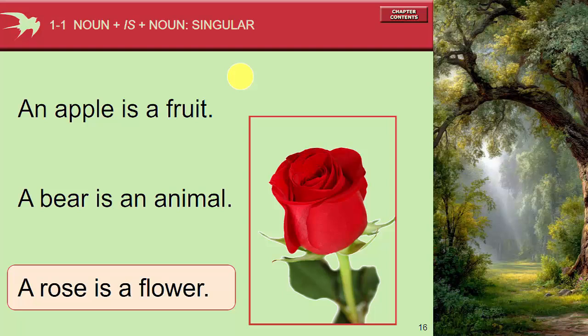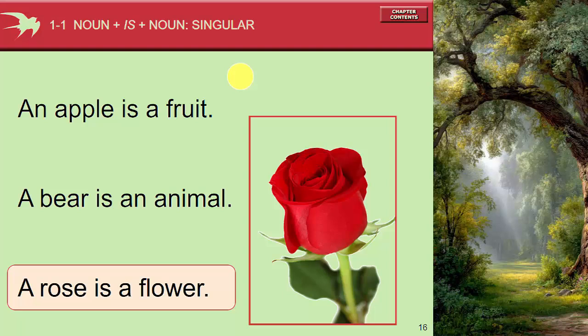Bear is an animal. We can change into question. Is a bear an animal? The answer is yes, a bear is an animal, or yes, it is an animal. We can also ask, is a bear a fruit? The answer is no, a bear is not a fruit. Is a bear a flower? No, a bear is not a flower. A bear is an animal.